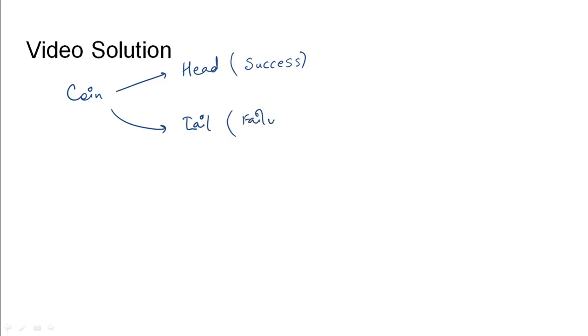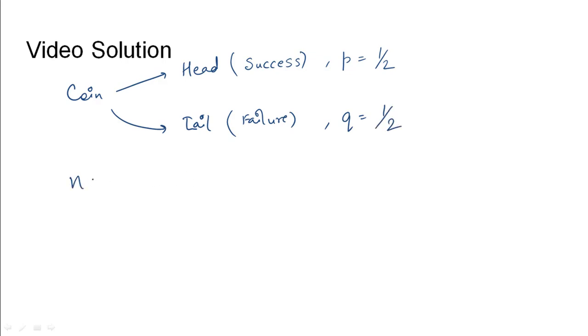In this case we are given a coin. For a coin, there can be two possible outcomes. One is head, another one is tail. Let us say head is our success event, and let us call tail our failure event. So the probability of success here will be half, and the probability of tail will also be equal, that is half.